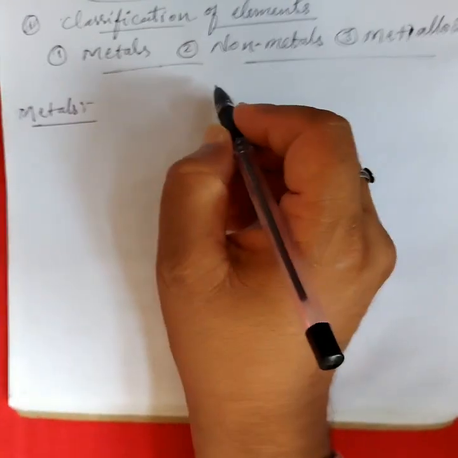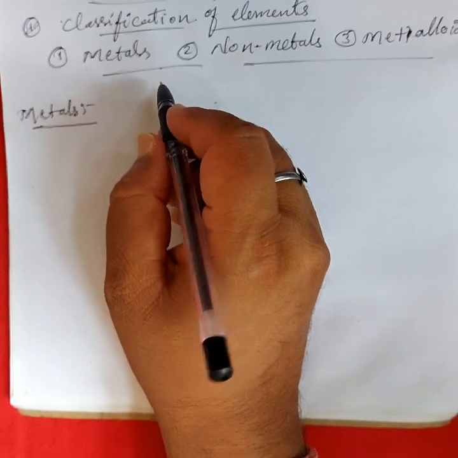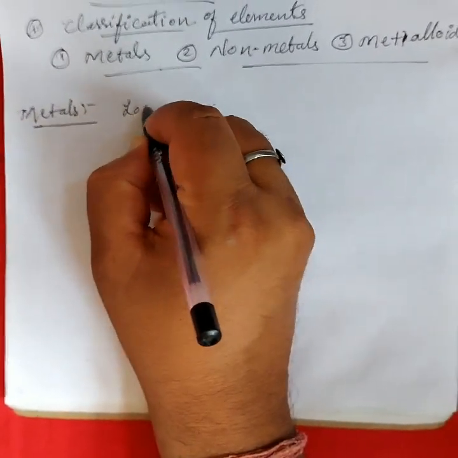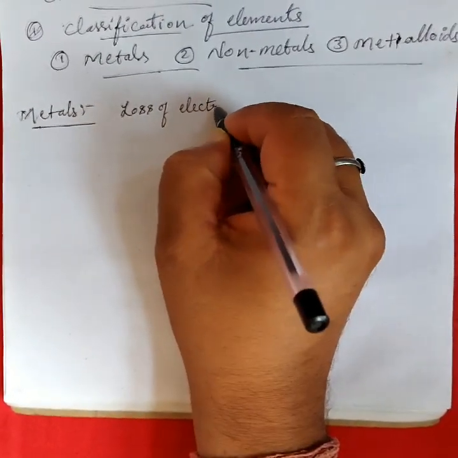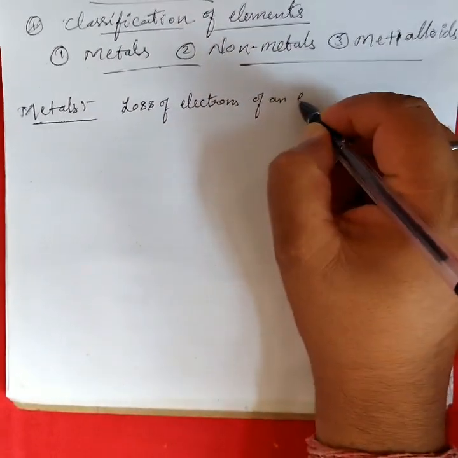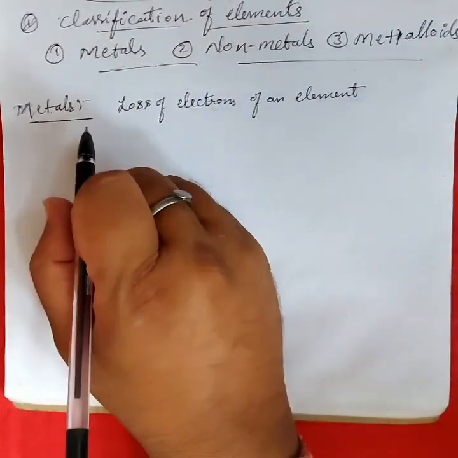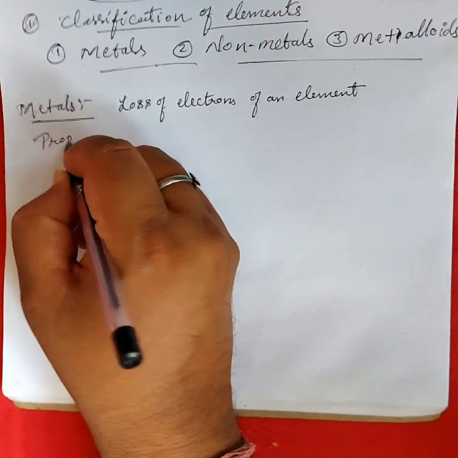What are metals? Metals are elements which lose electrons. We will discuss this again later. Loss of electrons by an element is called metallic character. Okay, now we go to the physical properties.